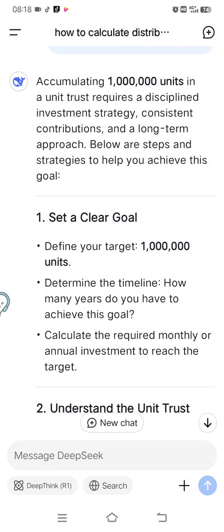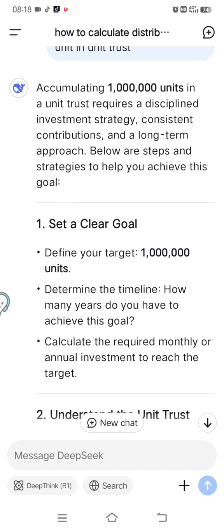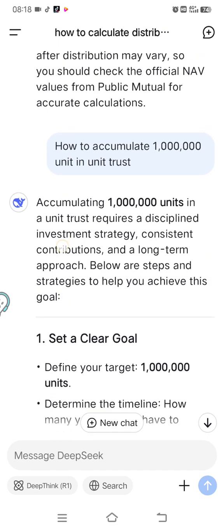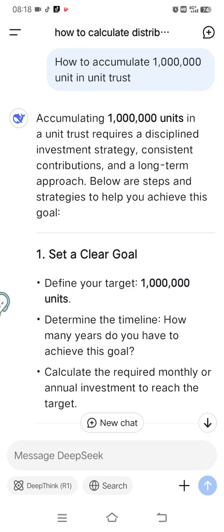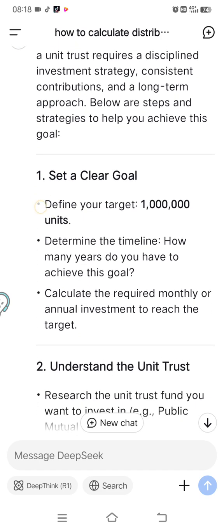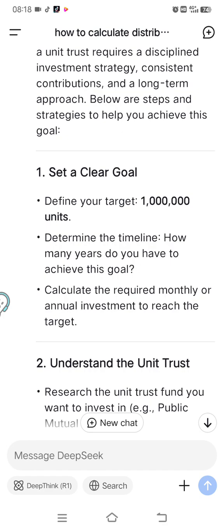So here is the concept. Number one is a concept, and I'm going to accumulate 1 million units in a unit trust. How to accumulate 1 million units in unit trust? So number one is very simple. Accumulating 1 million units in unit trust requires a disciplined investment strategy, consistent contribution, and a long-term approach. You can use any strategies.